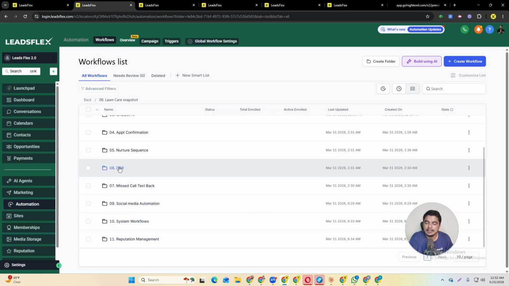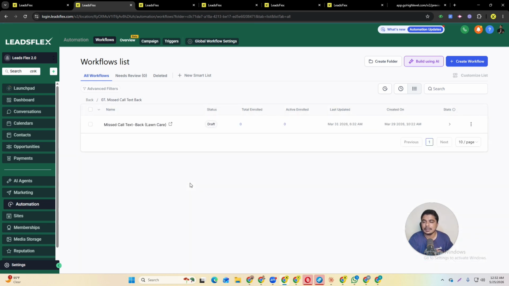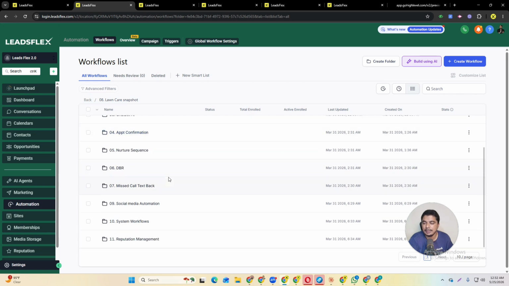Similarly, we have a database reactivation campaign. For example, you already have leads, like 1000 leads, and you can put them in the system, and the system will automatically start sending them emails and SMS until they reply. Then we have missed call text back automations. For example, someone calls your number and you are busy and not responding, and AI can pick up the call. AI can automatically respond to your leads, ask them to book appointments and ask for other calls. It will all be done automatically by AI.